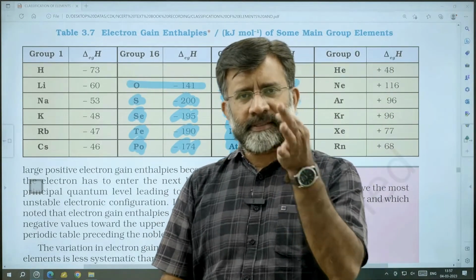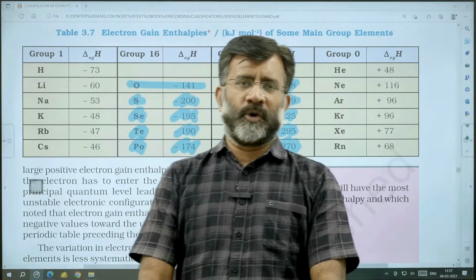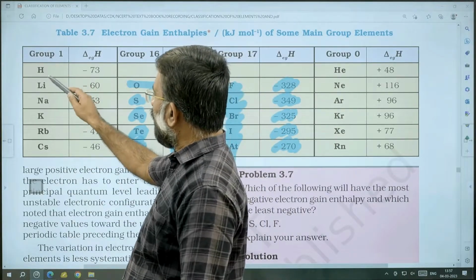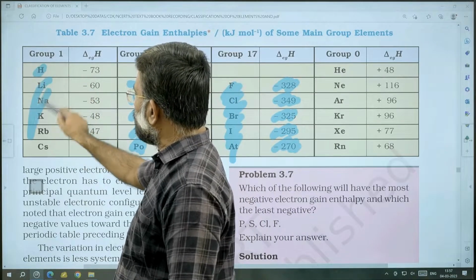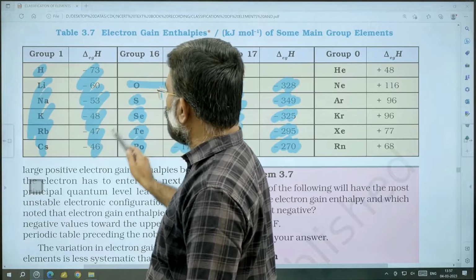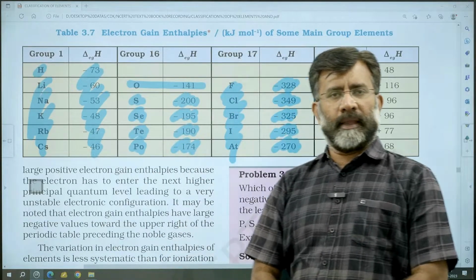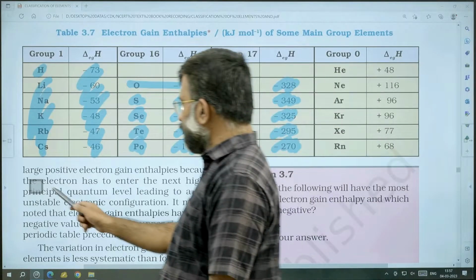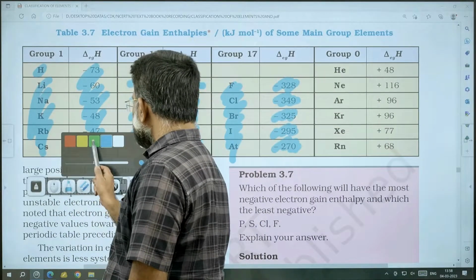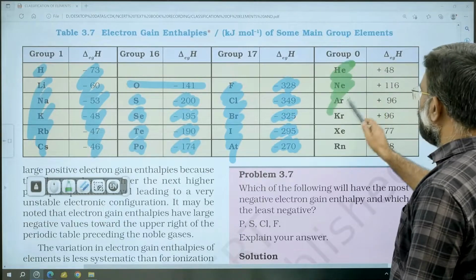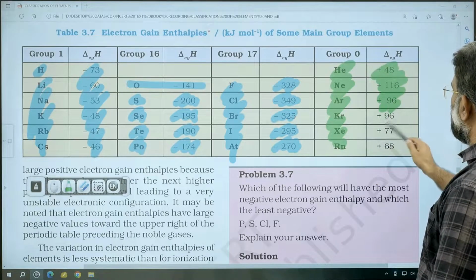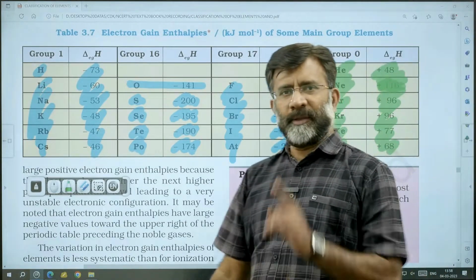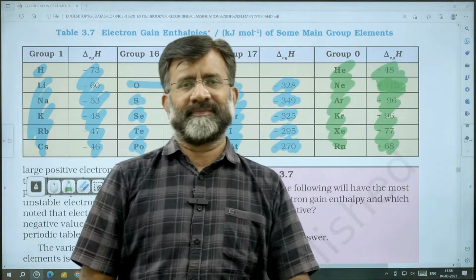Some interesting observations which you need to note down from the textbook. While you see alkali metals, hydrogen, alkali metals, they are having very low negative electron gain enthalpy, while noble gases are having positive electron gain enthalpy. That too, neon, high positive. High positive shown by neon.